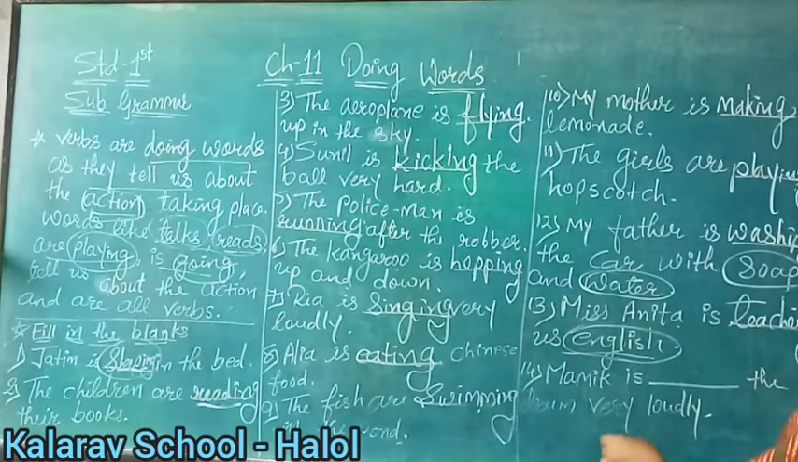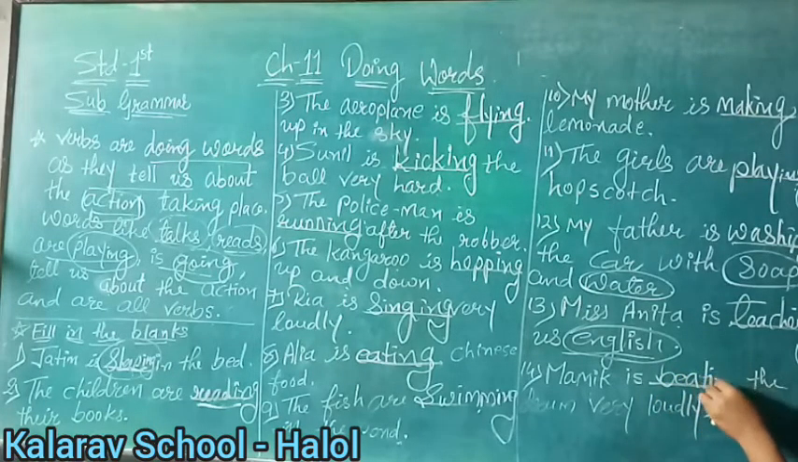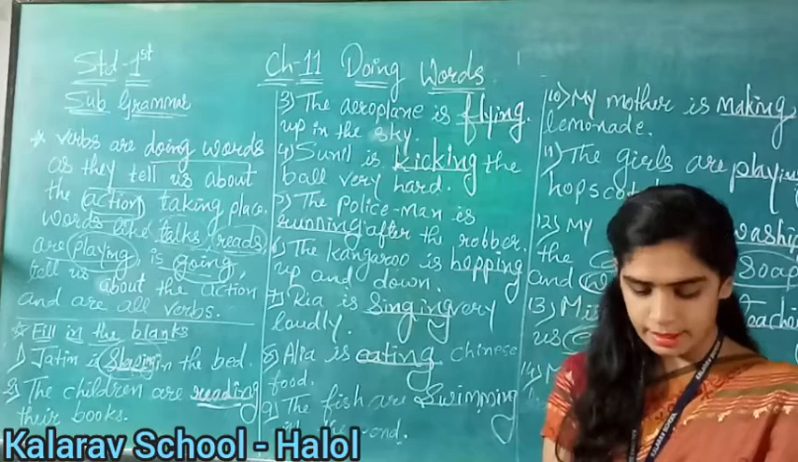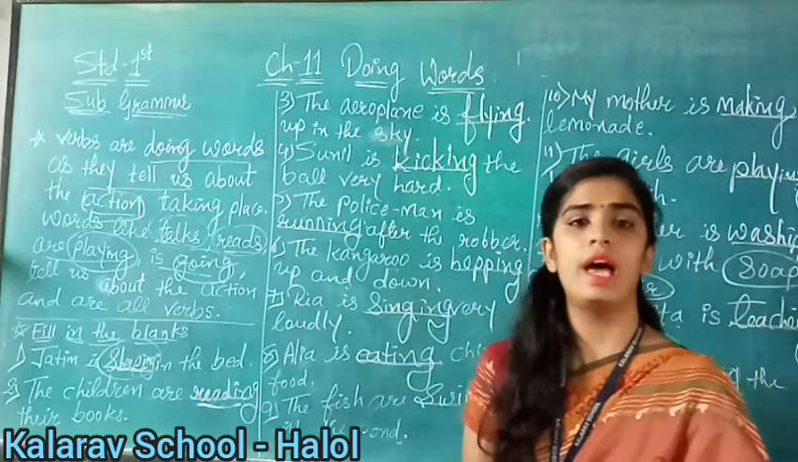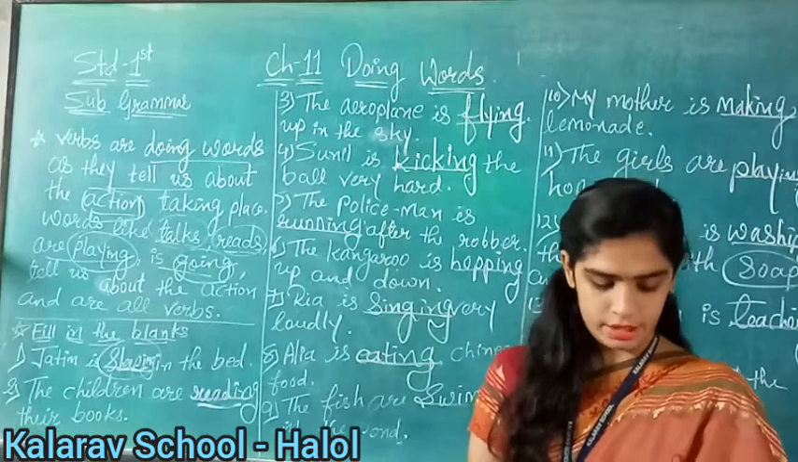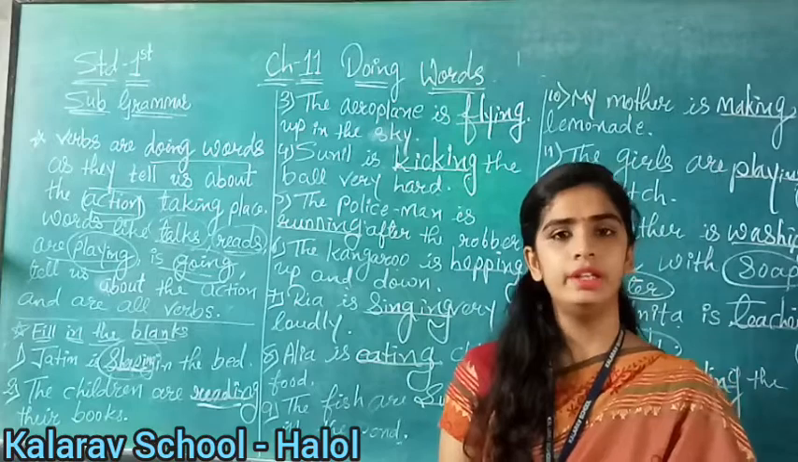Now see, fourteenth number. Mommy is blank the drum very loudly. What is a mommy doing? See here, what do you do to a drum? Beating, right? So it is beating. Now see, the last number is Suraj is blank in the park. What is Suraj doing in the park? What do you do, children, in the park? When you go, you play, right? So Suraj is playing in the park. Okay, children, clear up till here?